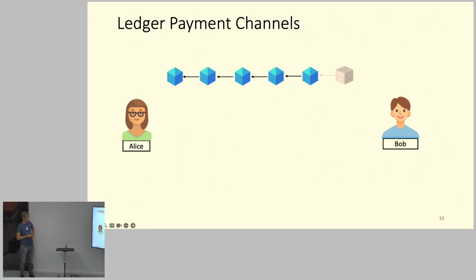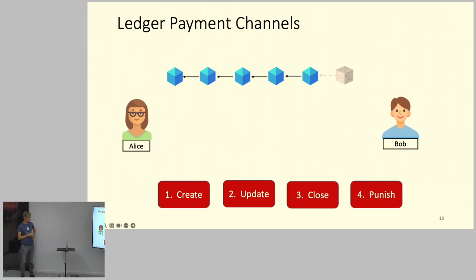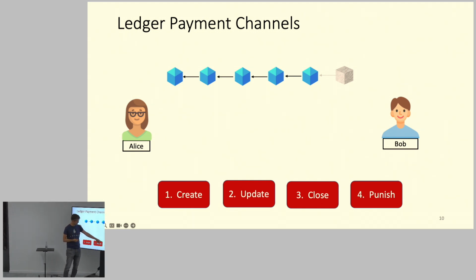So this is the concept of how this works. You have Alice and Bob, and they want to open a ledger payment channel between each other. Such a ledger payment channel has four phases: a create phase, an update phase, a close phase, and a punish phase. I want to briefly explain what happens in each of them.